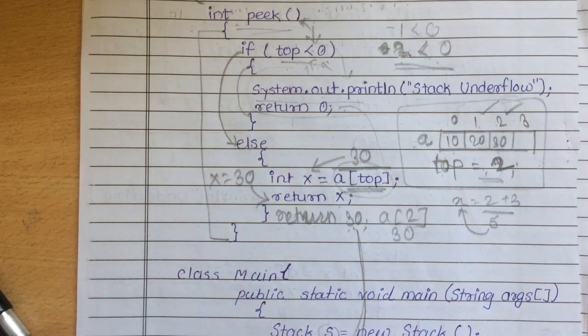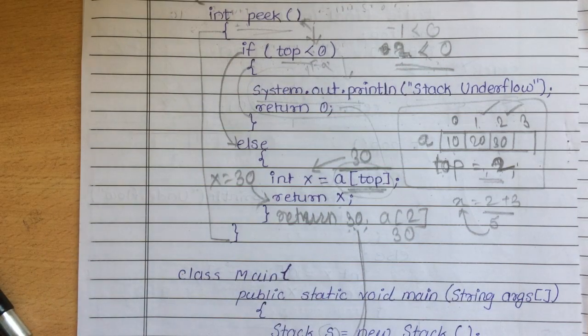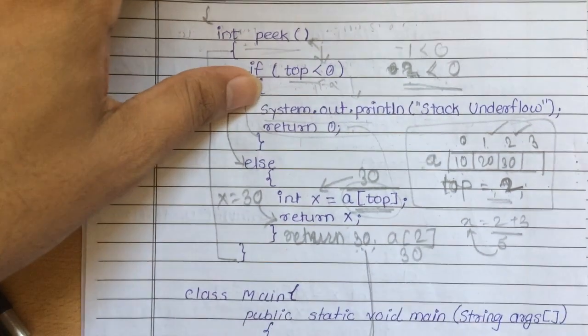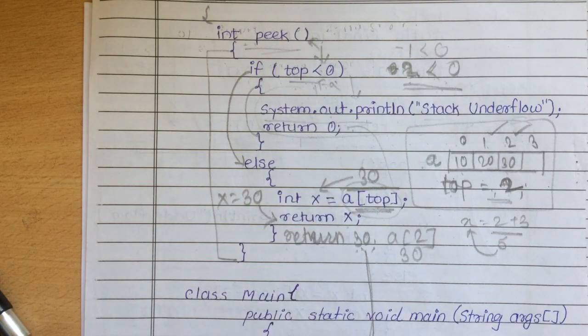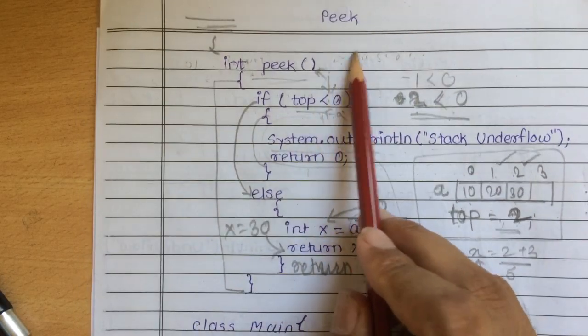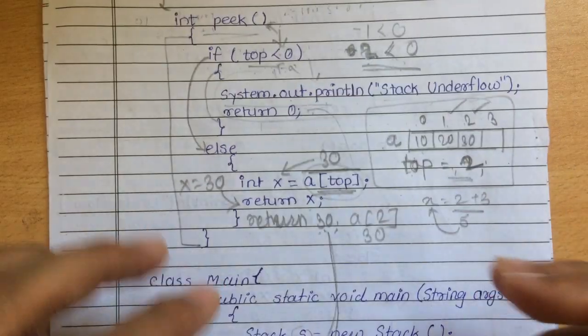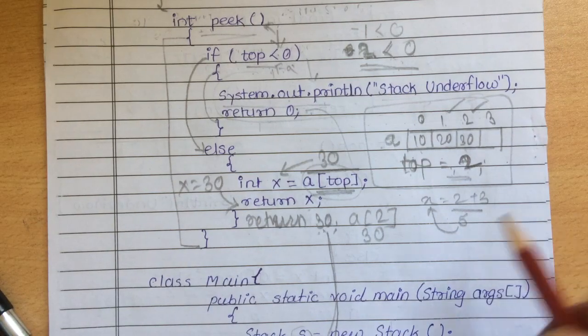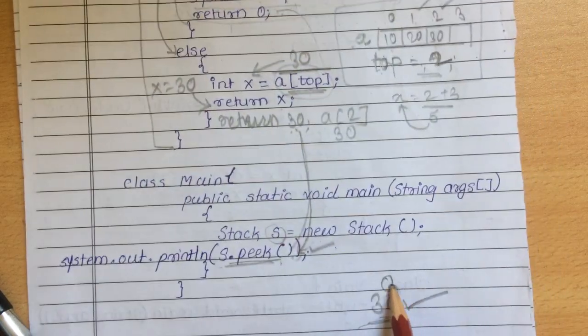In the previous push operation we add an element. In pop operation we remove the top element. And in peek operation, we display the top element. In the previous pop operation, we removed the top element, but in the case of peek operation, we have simply displayed the top element.